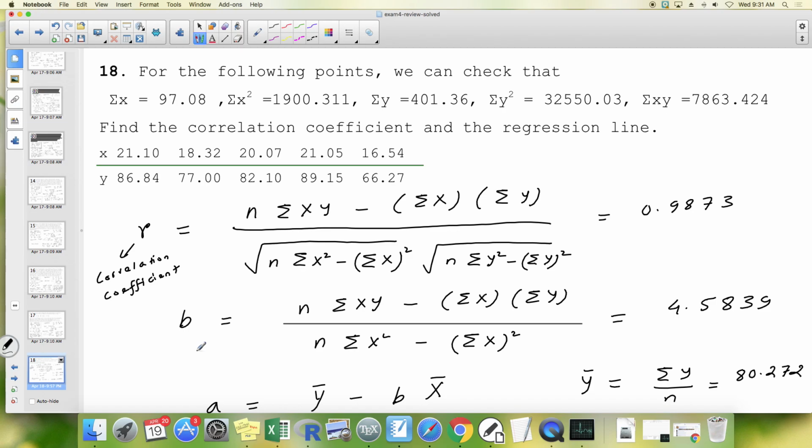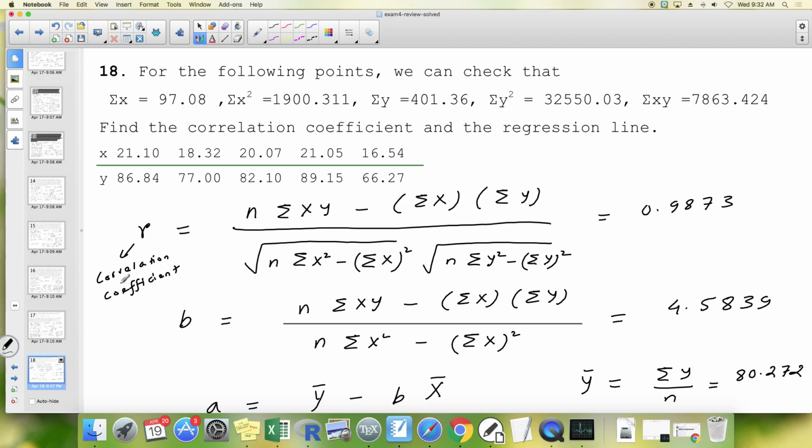The last problem is from chapter 9. So the x and y points are given. There are 5 points given. And for you, I have given out these: sigma x squared, sigma y squared, and sigma xy. Your job is to find the correlation coefficient and the regression line.